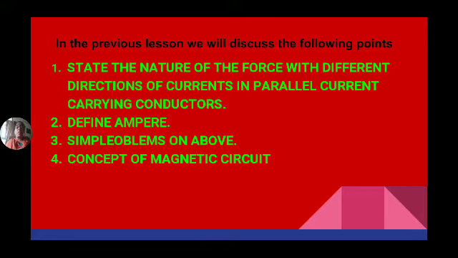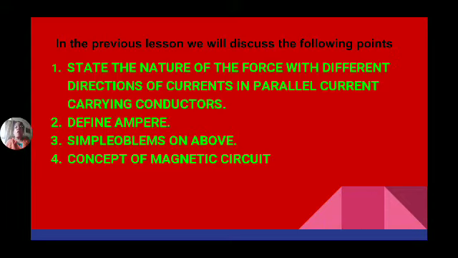You know the formula F equal to mu naught into I1 into I2 into L by 2 pi r. Mu naught is equal to 4 pi into 10 power minus 7. Pi in the denominator and pi in the numerator get cancelled, and 2 twos are 4, so 2 is cancelled with 2. It remains 2 into 10 power minus 7 I1 I2 into L by r. So here we are taking force per meter length. So F by L is equal to 2 into 10 power minus 7 into I1 I2 by r.